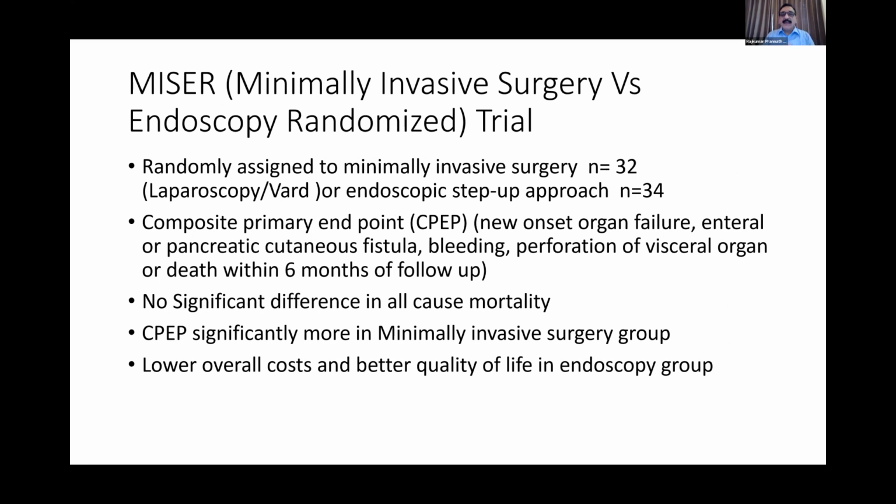So let us just start with the first of these studies. MISER, or the minimally invasive surgery versus endoscopy randomized trial, came from Dr. Shyam Varadarajulu's group, in which 64 patients were randomly assigned to either minimally invasive surgery or an endoscopic step-up approach. They had defined a composite primary endpoint, that is new-onset organ failure, pancreatic cutaneous fistulas, bleeding, perforation, or death within 6 months of follow-up.